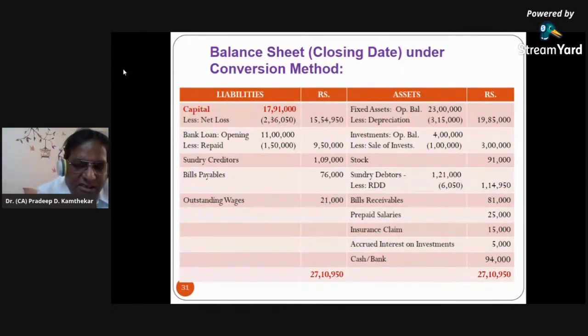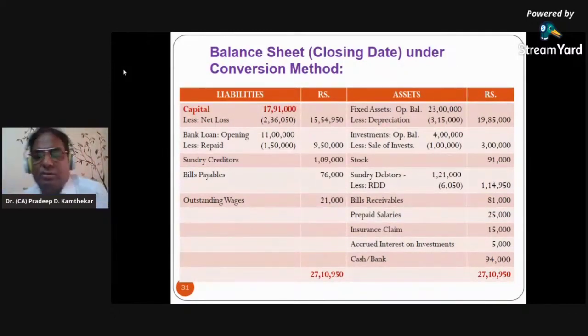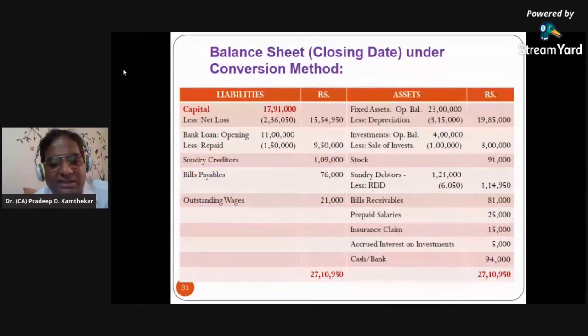But in this case, this is investment of 1 lakh sold for 1,45,000, which you will see on the cash and bank debit side in the next slides. And out of that, 45,000 profit is already shown on the profit and loss account credit side. Now this 91,000 stock is what? This 91,000 stock is the closing stock. So the second effect of this closing stock is the trading account credit side.